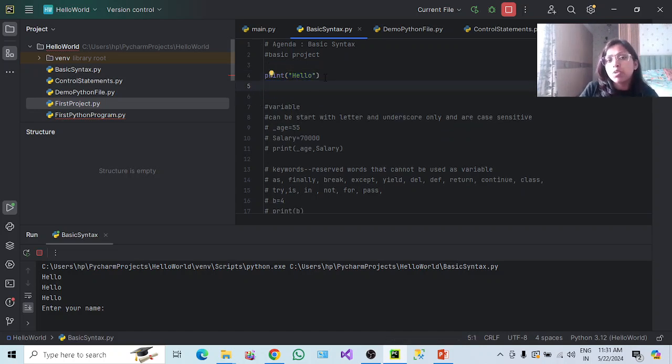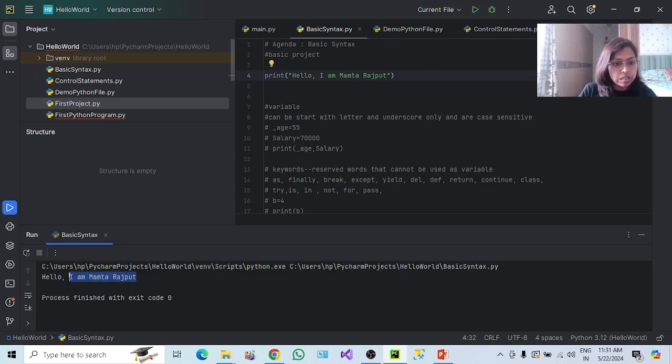Let's suppose we wanted to mention here hello, I am Mamta Rajput. If you execute this, hello, I am Mamta Rajput. See, it is coming, and the comma is also included because we have used double quote. Let's say I wanted to include a single quote like this. If I execute it, see, the single quote is being used.